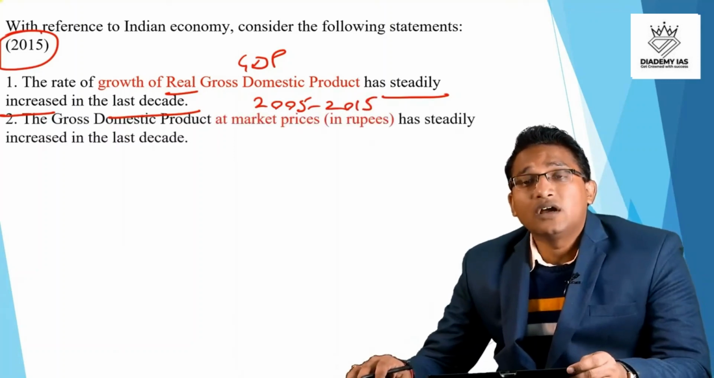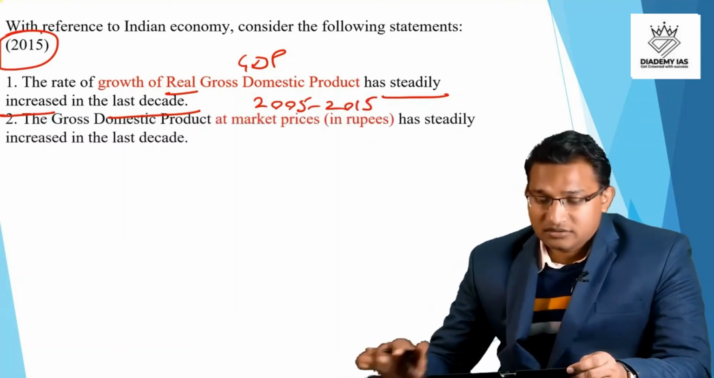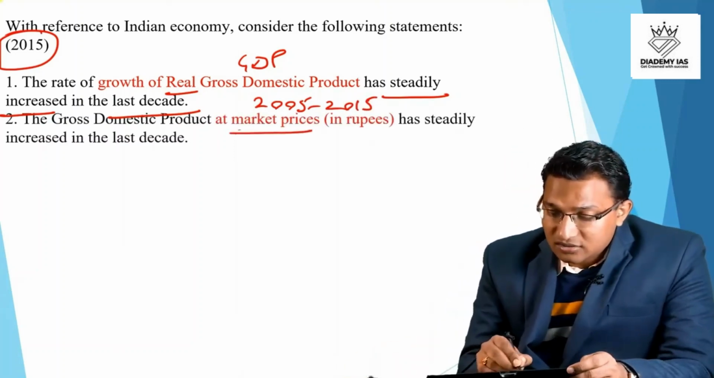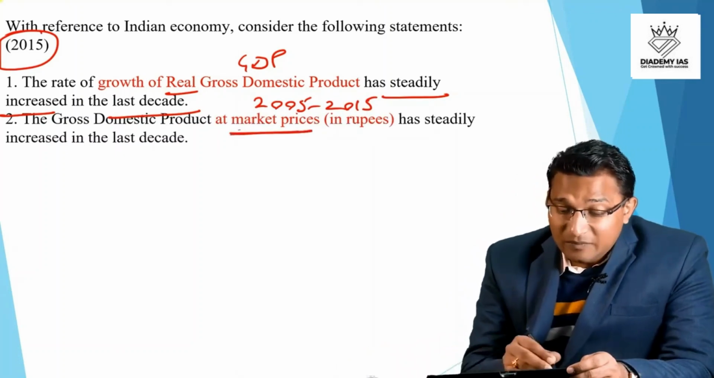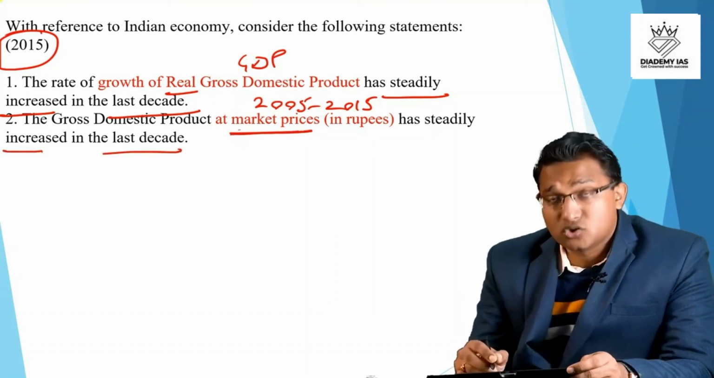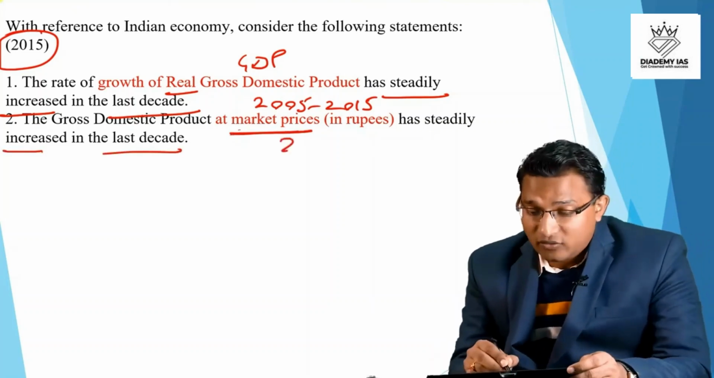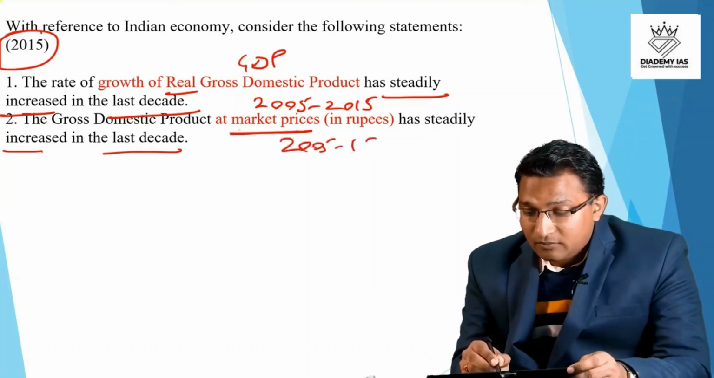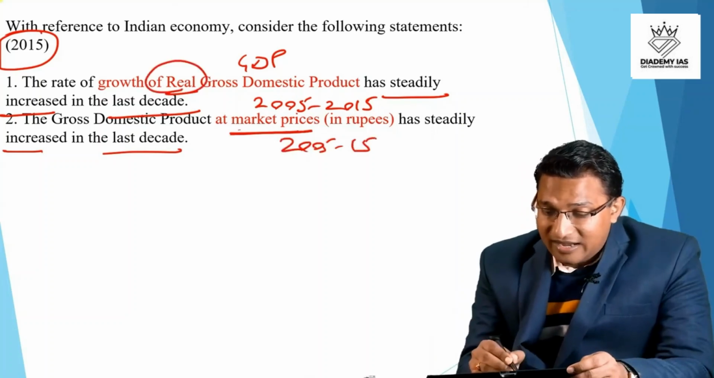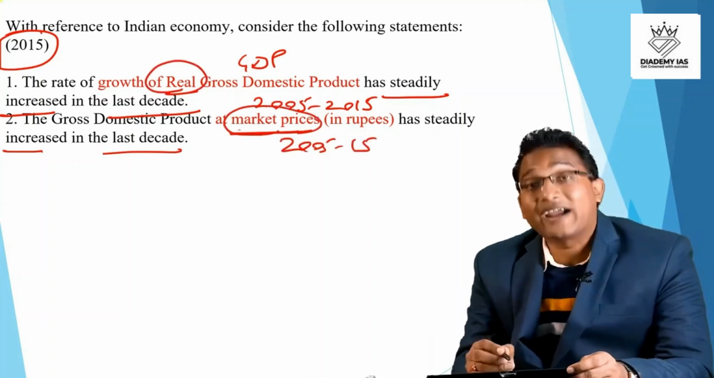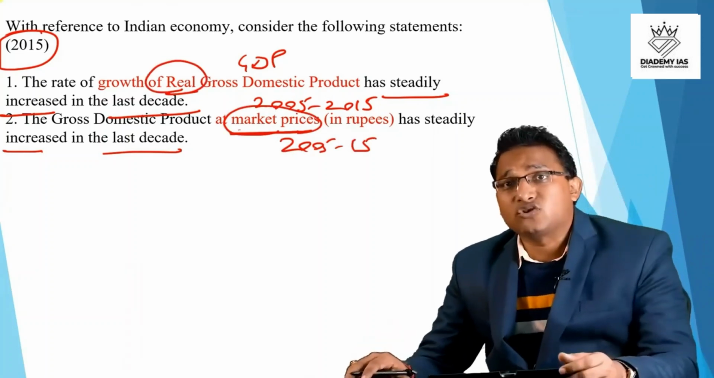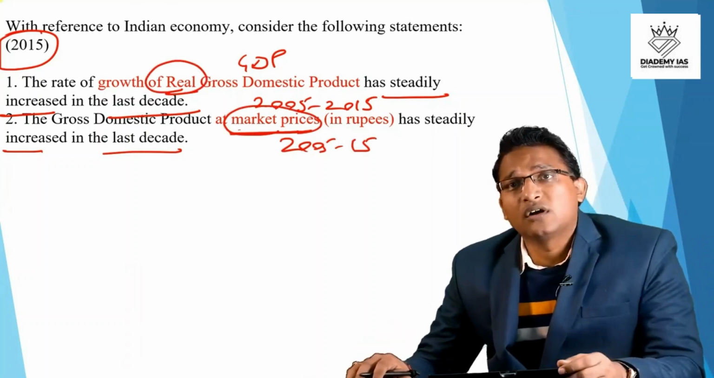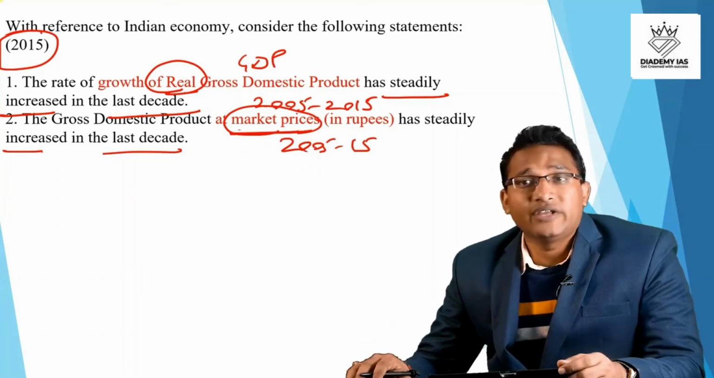Statement number 2, the GDP at market prices has steadily been increased in the last decade. This is also asking the data of the 2005 to 2015 only, but here it is asking the real data and here it is asking the data at the market prices or at the current prices. So this is again a factual question. If you cover the economic survey in detail, then you will be able to answer this question.